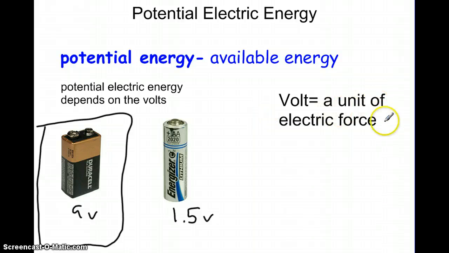So volt is a unit of electric force. There's more potential force in this battery than in this battery. Okay, so this is something that's important to remember, that potential electric energy is measured in volts. The more volts a source has, the more potential electric energy that it has.